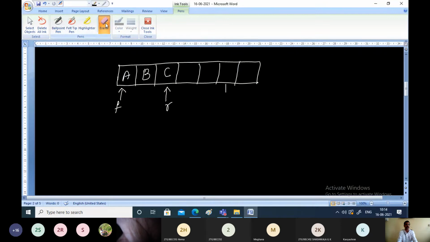So what is the procedure? Simply delete the element from the front of the queue, then increment the front pointer. Now B becomes the first element present in the queue, which will be deleted later.